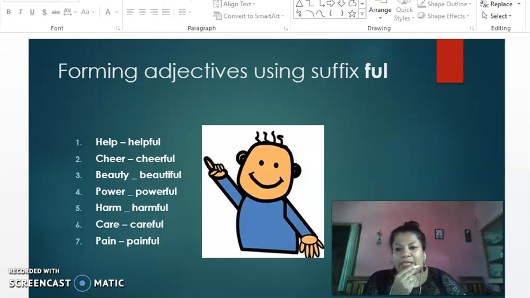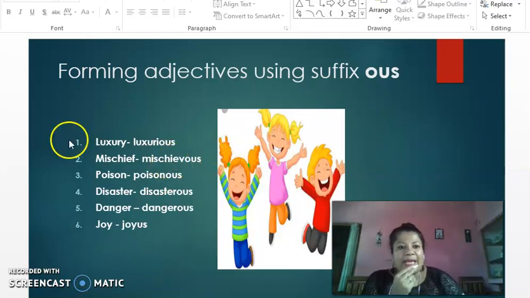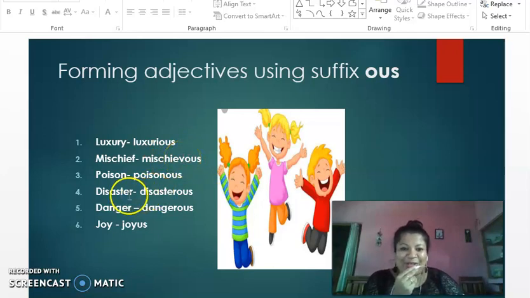Now let me take you to the next suffix, that is OUS. We're going to form adjectives with OUS. For example, over here, luxury, we made it into luxurious, which is an adjective. Mischief, mischievous. Do you remember mischievous? Yes, I'm sure you do.